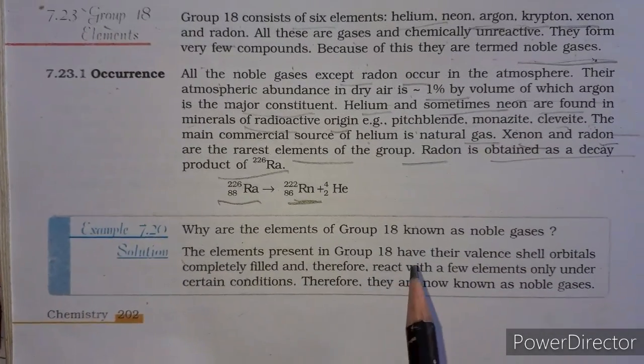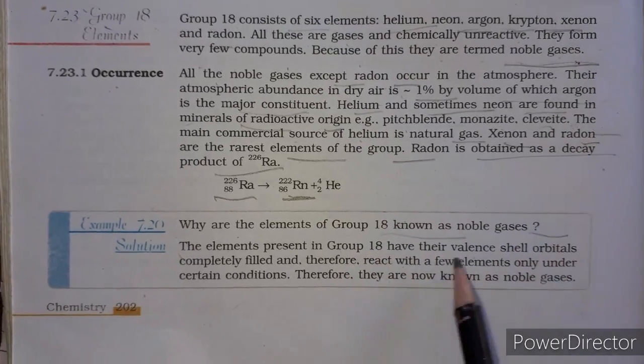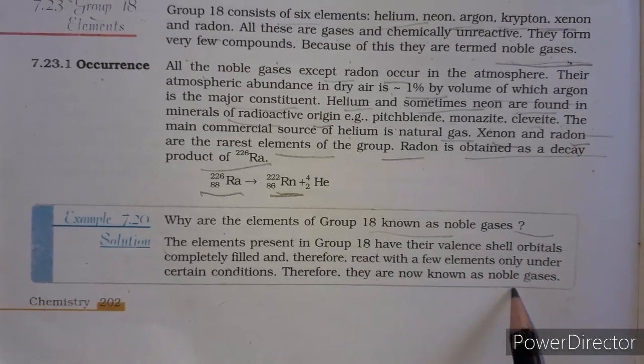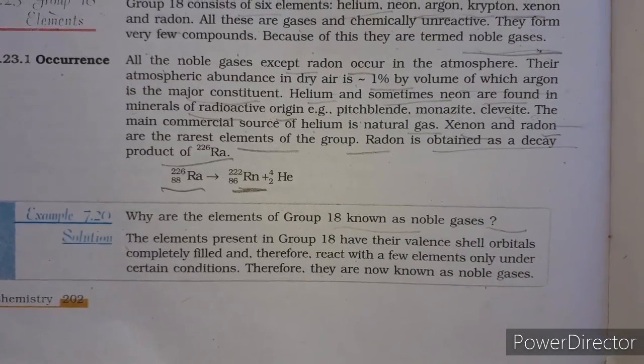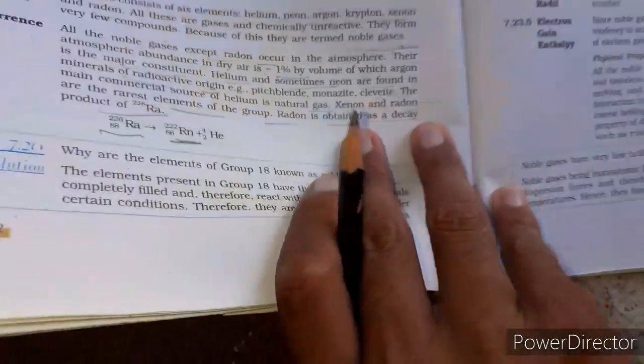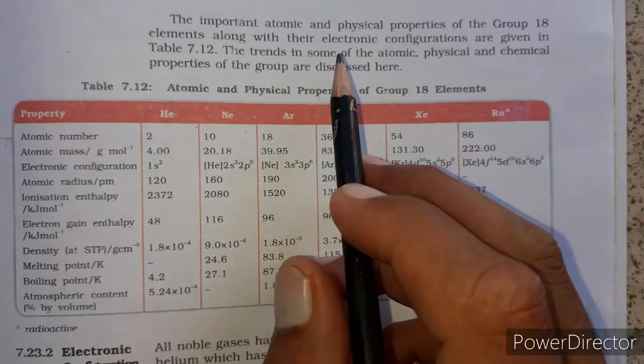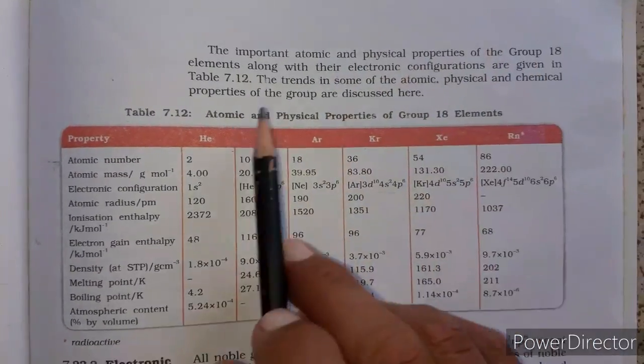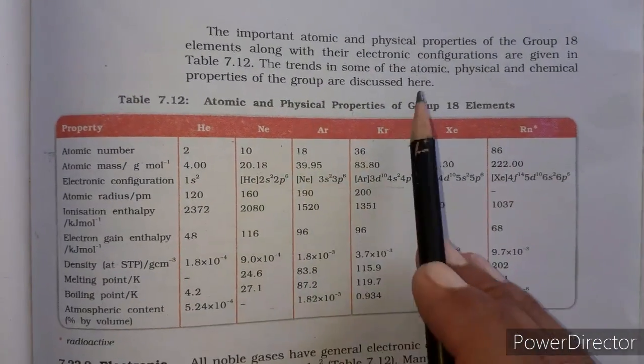So why are elements of group 18 known as noble gases? Because their shell is completely filled. Only some elements of this group react under particular conditions. Now we discuss some important atomic and physical properties of group 18 with the help of a table.